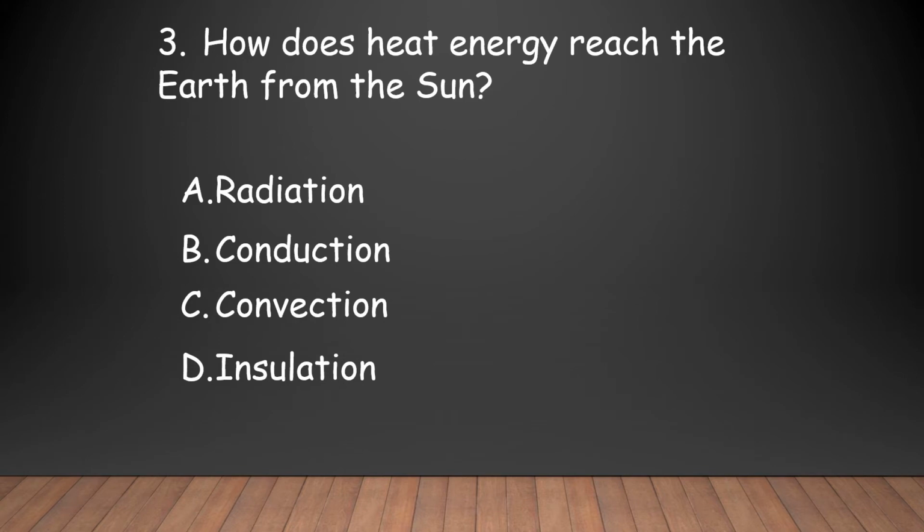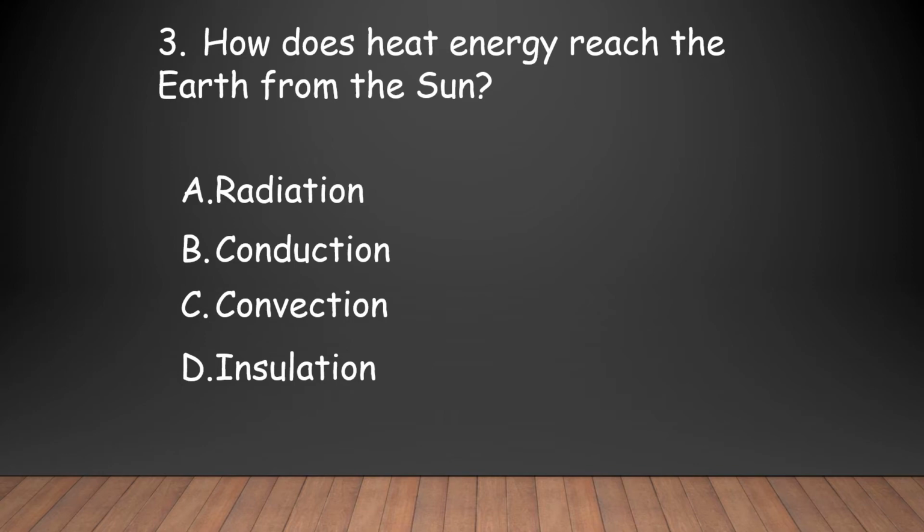How does heat energy reach the earth from the sun? The first one is conduction, which needs direct contact. Here we don't have any direct contact, so we can't select option B. And convection needs a fluid system and solid system, and here we don't have anything, so convection is not the correct answer.